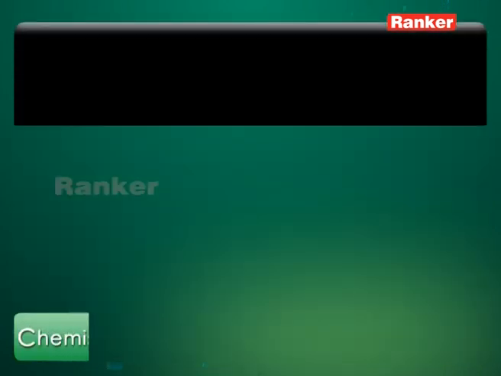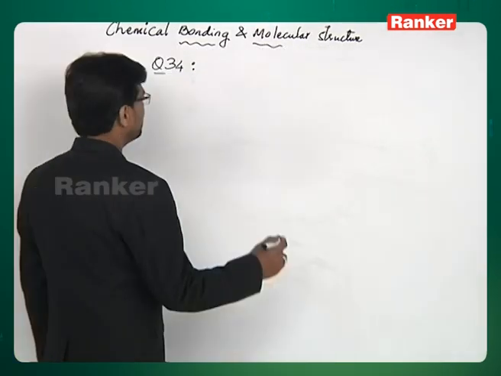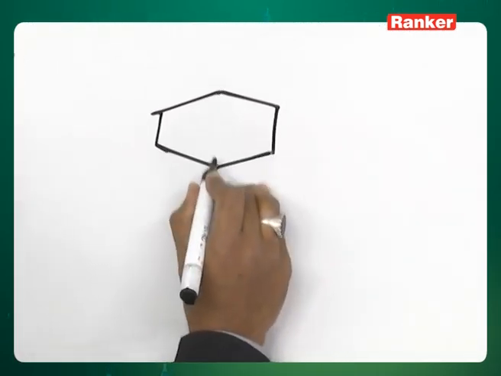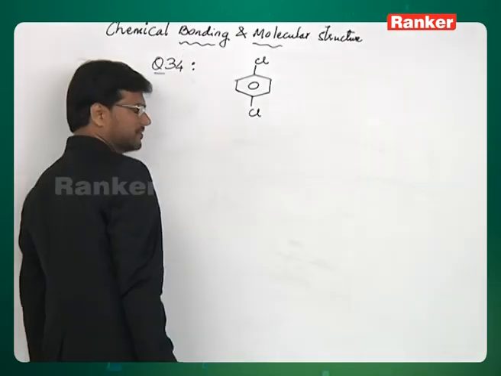Question number 34. This is an assertion reason type of question. Look at statement 1. Para-dimethoxybenzene has a dipole moment while para-dichlorobenzene has no dipole moment. The reason given for R is methoxy group is electron releasing and chlorine is electron withdrawing. Let's write the two structures. This is para-dichlorobenzene.